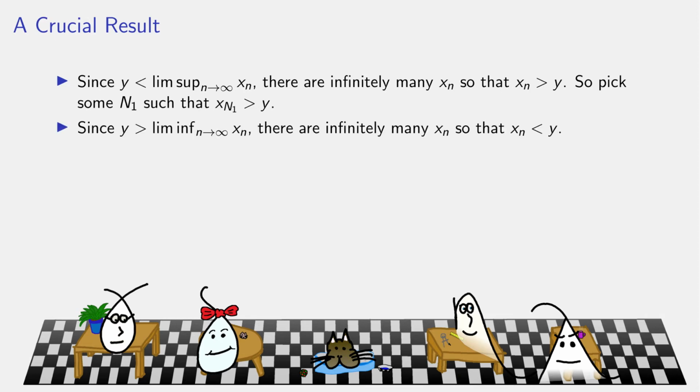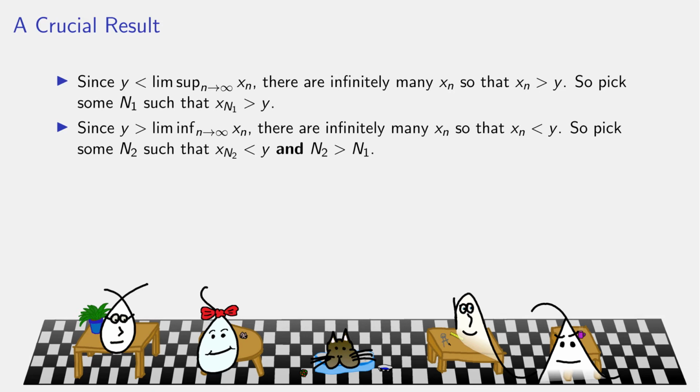Since y is bigger than the LimInf, there are infinitely many xn's smaller than it. So pick one of them, and specifically I want to make sure that the index n2 that I pick here is bigger than the index that I picked before. Since there are infinitely many xn smaller than y, I can always find one of arbitrarily large index, which means I can find an index bigger than n1. If I couldn't find an index bigger than n1 that would do this, then my only options would be 1 through n1, and that's finitely many indices.